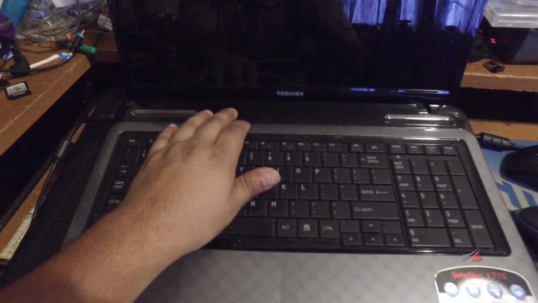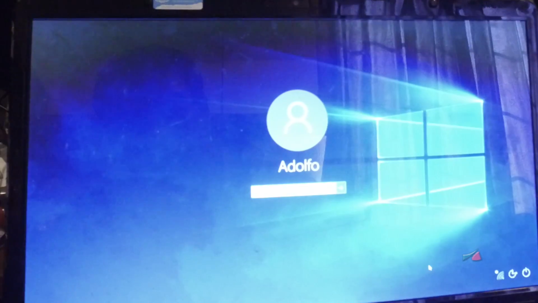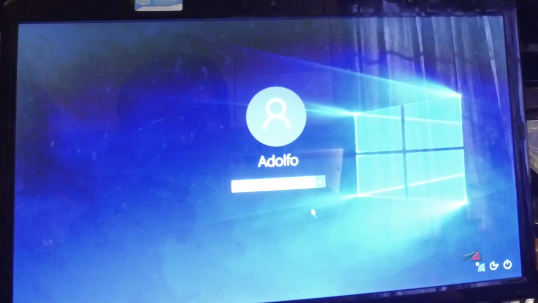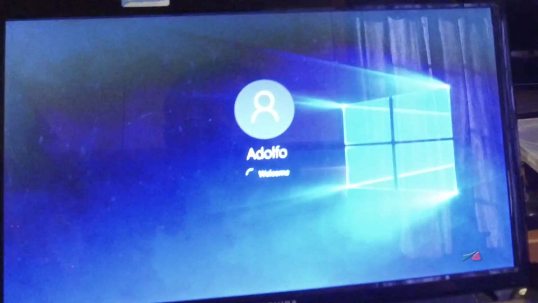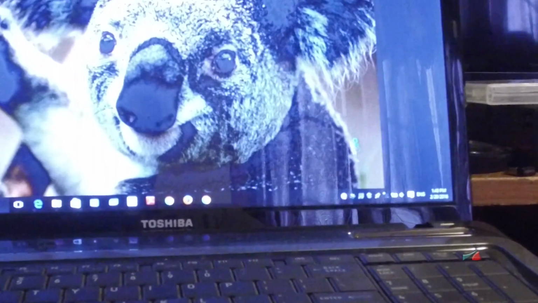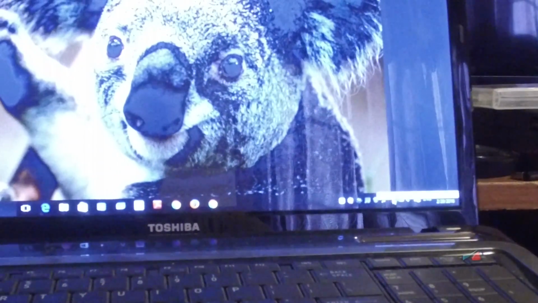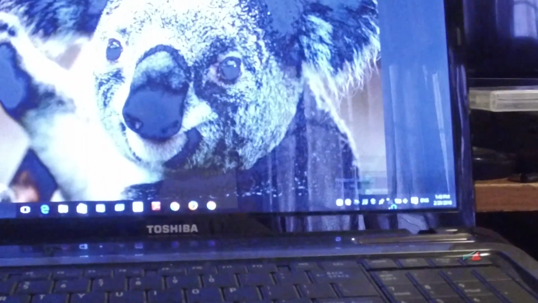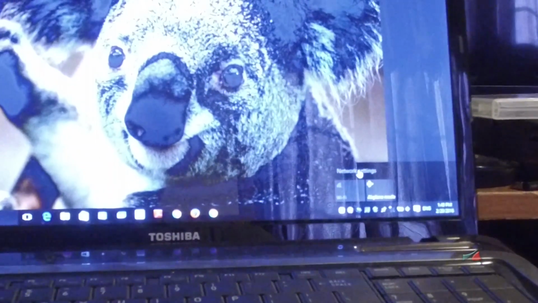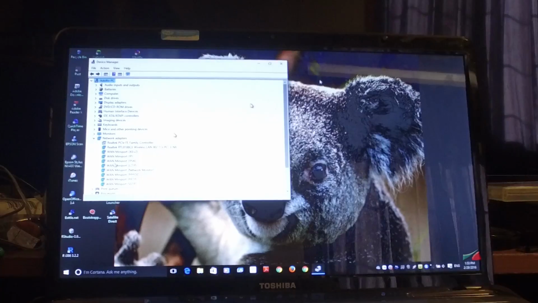My cousin brought this laptop and it's not connecting to the Wi-Fi. He was running Windows 7, then he upgraded to Windows 10. As you're gonna see, it's not seeing any of the Wi-Fi networks. So if I go here, it doesn't show any Wi-Fi networks. It's grayed out, so it doesn't give me any options to connect.